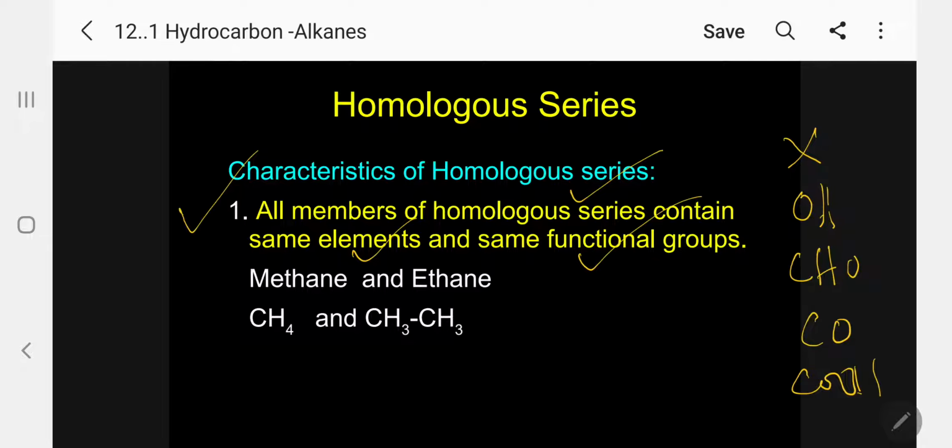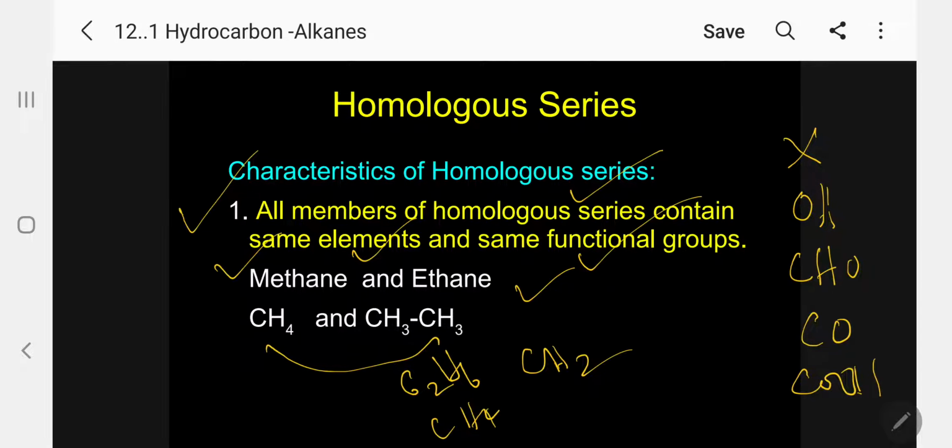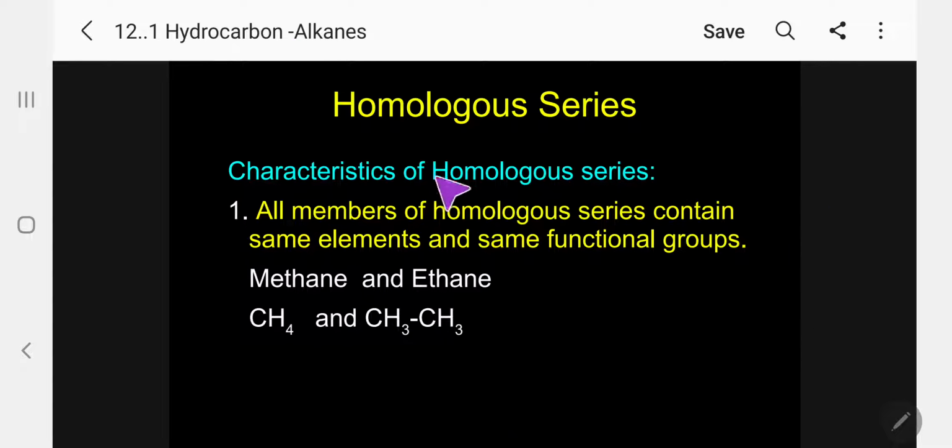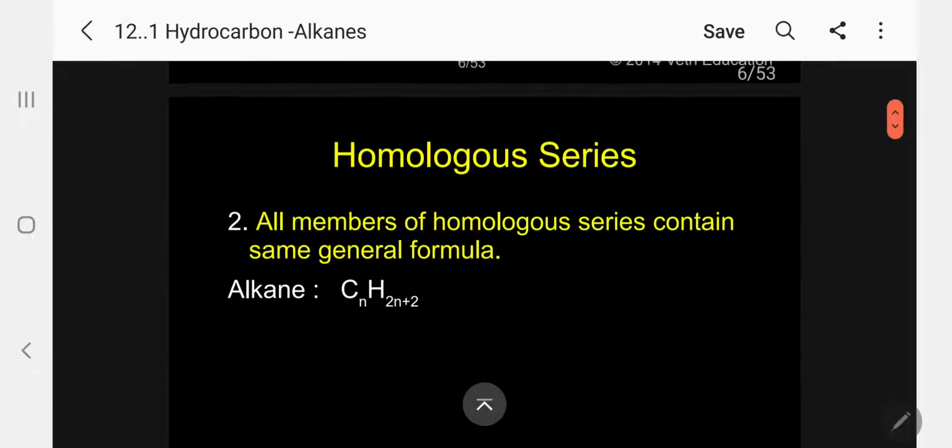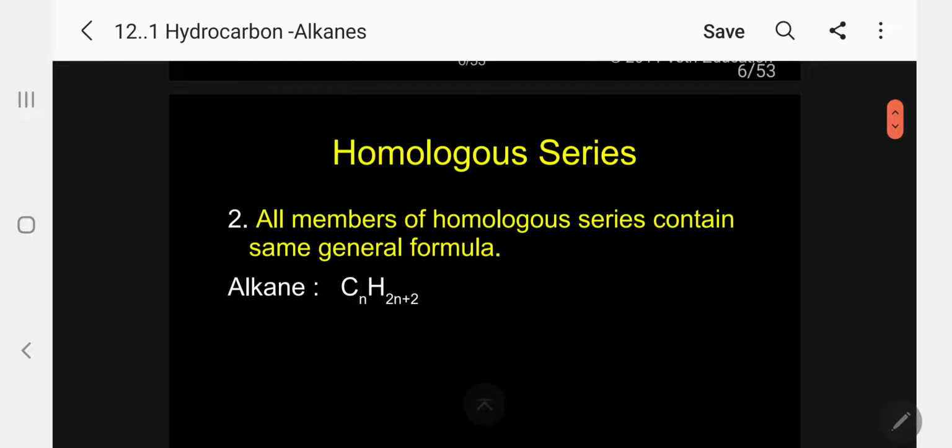In the case of hydrocarbon, I can give the example of methane and ethane, first and second member. See the difference between these two, they differ by CH2. Here C2H6, this is CH4. So the difference, if you see, CH2 is the difference. So the successive members differ by CH2 group. This is applicable not only for hydrocarbon, but also all other members of the organic compounds.